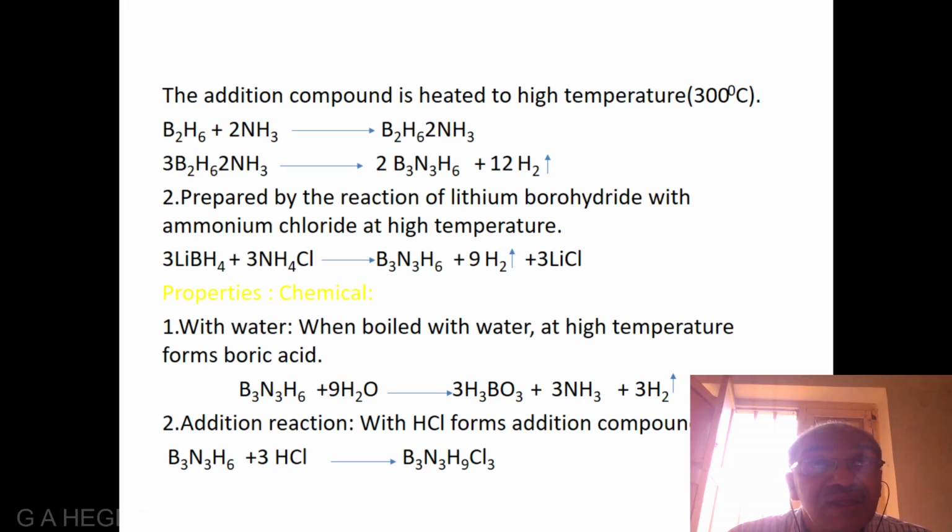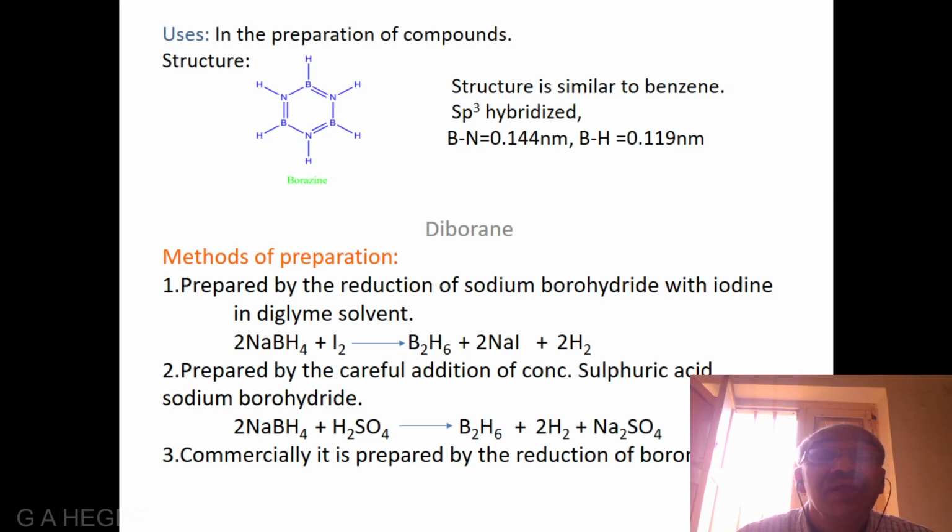The second reaction is, it is an addition reaction. With hydrogen chloride forms addition compounds, and the balanced equation is B3N3H6 plus 3HCl gives rise to B3N3H9Cl3, an addition compound. The uses of borazole: it is used in the preparation of compounds.